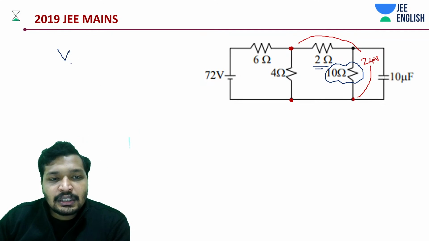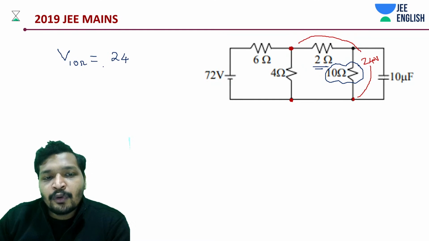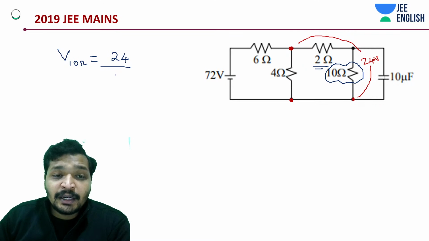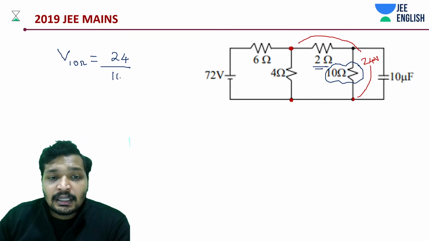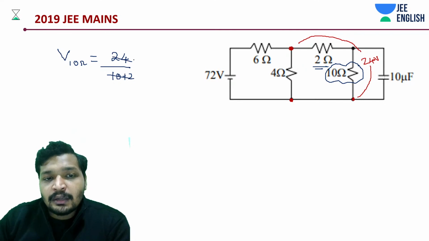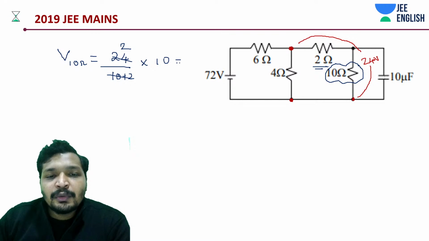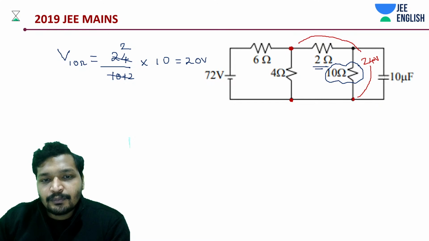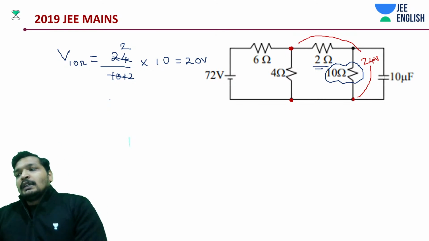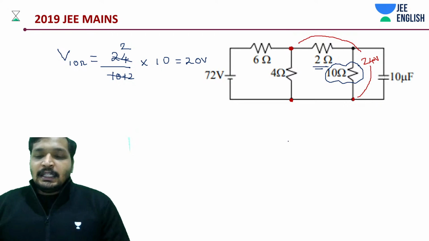Potential across 10 ohms is going to be 24 volts divided by 10 plus 2, that is 12, into 10. Let me write down the whole equation. 24 divided by 12, and this is going to be like 2, so it's going to be 20 volts. End of the story.